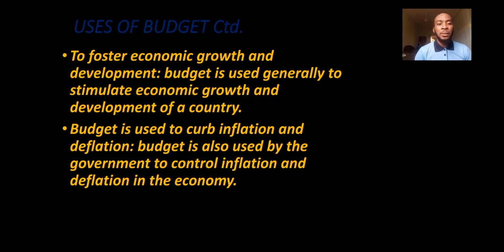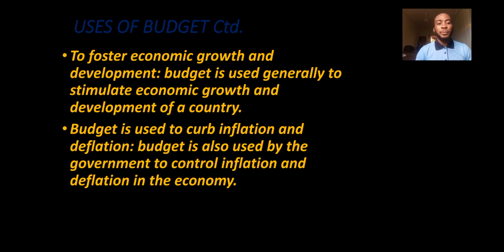If you say it is used to curb inflation, in other words, government decides to reduce expenses. If there is too much money in circulation, government decides to spend less. By spending less, government wants to generate more revenue at the expense of expenditure.